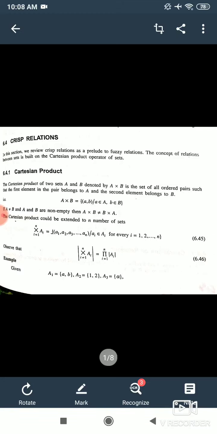Hello students, today's topic is relations. I have to start with the fuzzy relation. Now before going through the fuzzy relation, I will give you a brief about crisp relation.